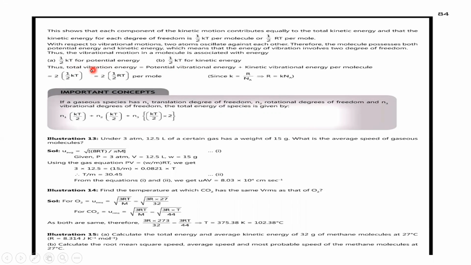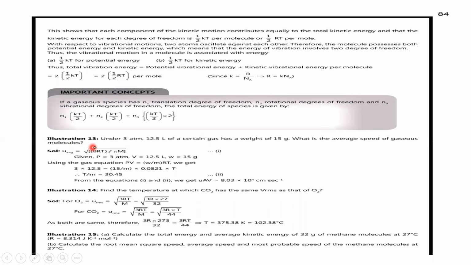Since the gas molecule will have two types of energy, potential energy as well as kinetic energy, the total vibrational energy is equal to potential energy plus kinetic energy. By this, you can say 2 into 1/2 kT, that is 2 into 1/2 RT per mole. We got 2 into 1/2 kT per mole.